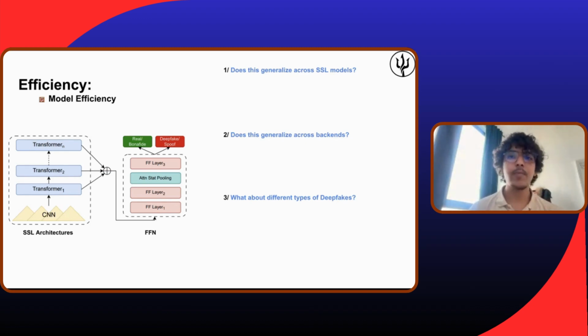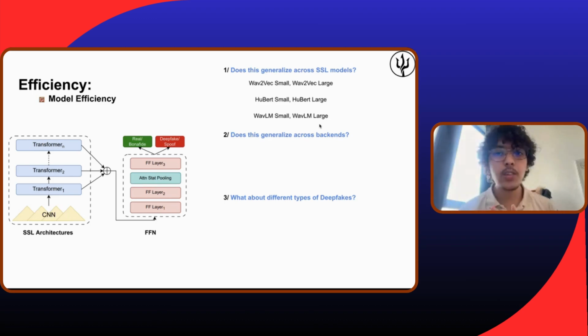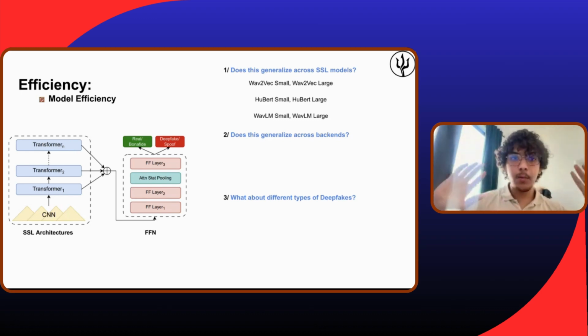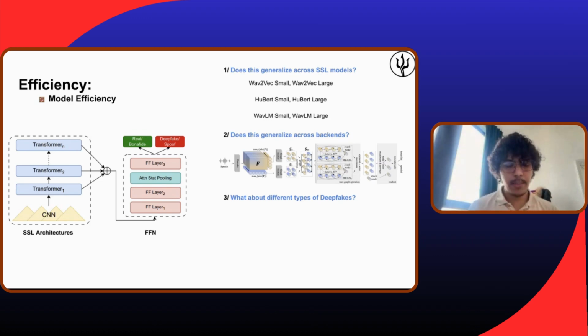In this experiment we analyzed 6 SSL models: Wave2Vec small, Wave2Vec large, HuBERT small, HuBERT large, WavLM small, and WavLM large. Why do we need all these SSL models? So that if we decide to use only 6 reports, it is consistent across all of them. The second thing is the expert, the backend that will see the report and decide whether it's real or fake. Instead of using only one backend, we use 2 backends so that the analysis can be generalizable.